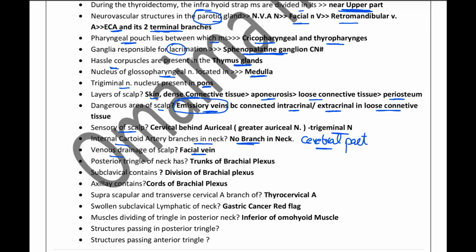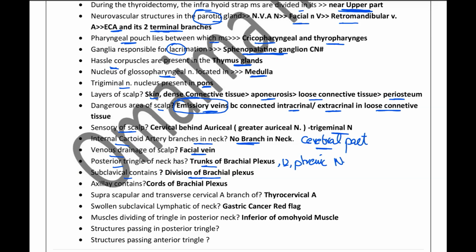Posterior triangle of the neck has the trunks of the brachial plexus. In addition, we have discussed that it has the 11th cranial nerve and the phrenic nerve as well. Now, the subclavian artery is related to the divisions of the brachial plexus.